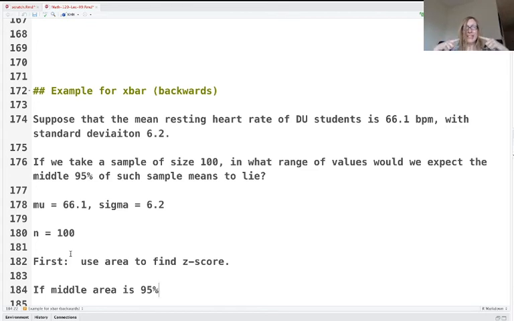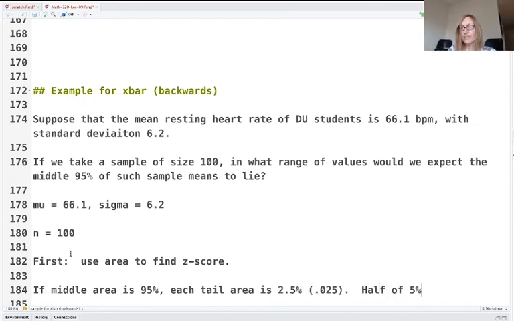Can you see my hands? We know my head is the middle of the curve and my hands are the tails. We know there's 95% in the middle and there's got to be 5% left over for the two tails, but there's two of them, so we've got to cut that in half. That means each tail area is 2.5%, or in other words, 0.025. That's half of 5%.